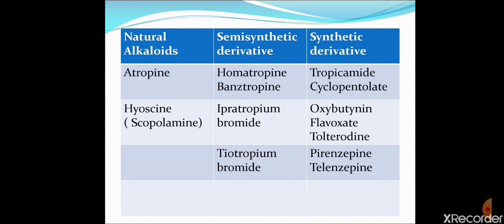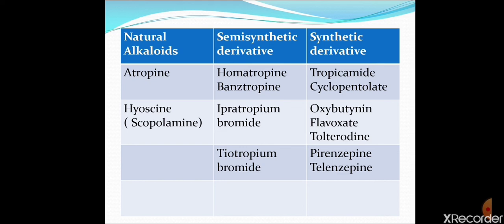The second group in synthetic derivatives is oxybutynin, flavoxate, and tolterodine. They relax the detrusor muscle of the bladder. They are antispasmodic muscle relaxants. They relax smooth muscles. Oxybutynin, flavoxate, and tolterodine are antispasmodic.